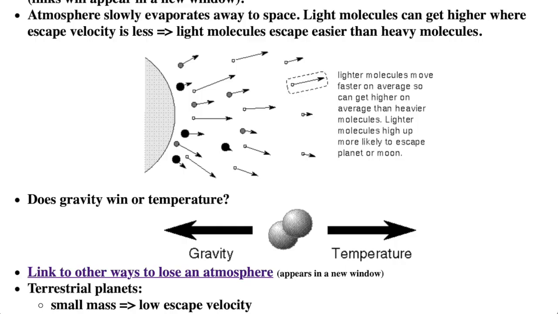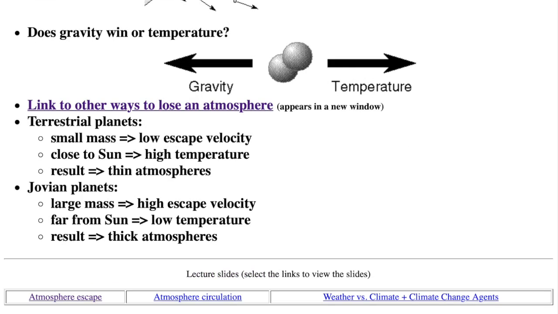So we have the competing effects of gravity and temperature. If you increase the gravity, the gas molecule will stick around close to the planet. If you increase the temperature, the gas molecule is more likely to escape into space. To determine which one wins, you have to do the calculation described in the Astronomy Notes textbook. There are other ways that a planet or a moon can lose its atmosphere besides this so-called thermal loss mechanism. I have a link to the section in the Astronomy Notes textbook that describes the effects of the magnetic field, solar wind, photodissociation, and large impacts.